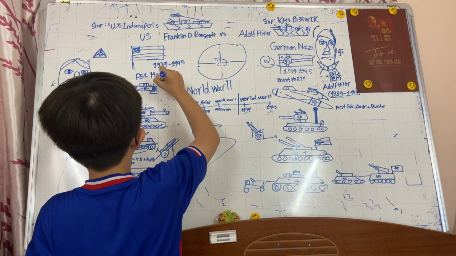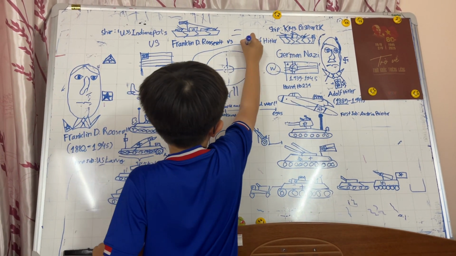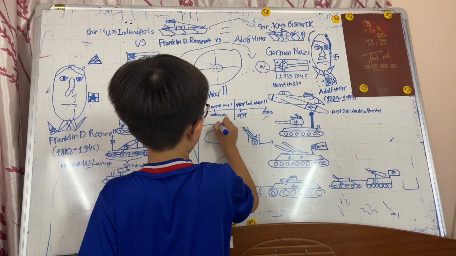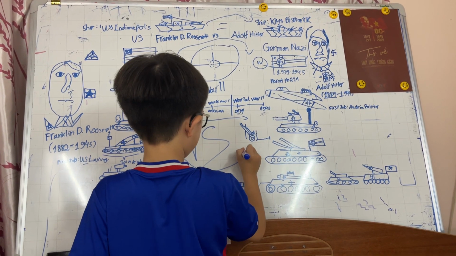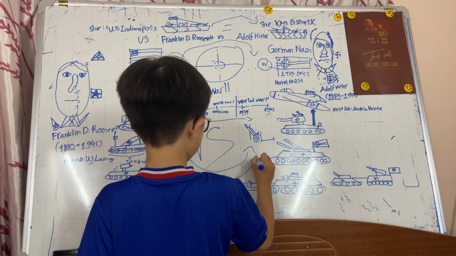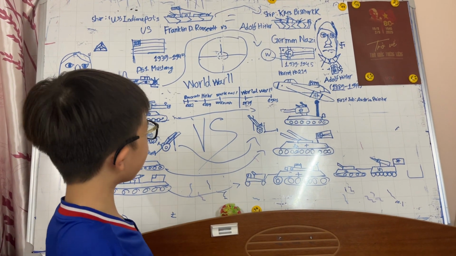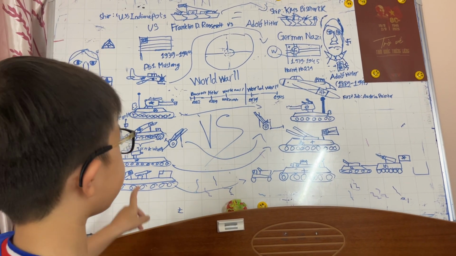But Franklin D. Roosevelt moves all of these to him. Here. There. But in real life, Franklin D. Roosevelt won.